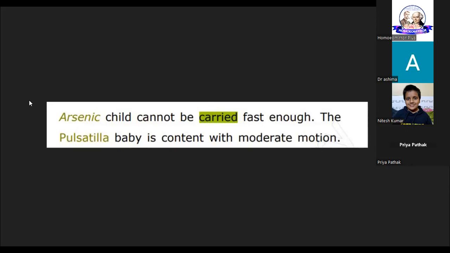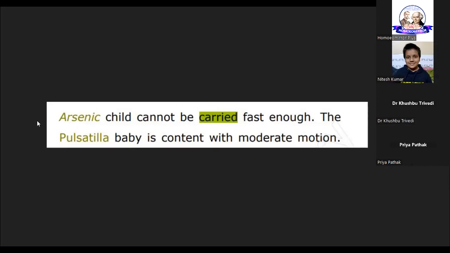Slow, in what? Arsenic is in fast, sir. Arsenic is in fast, okay. What I'm saying is, in slow there is only Pulsatilla, sir. In fast there is Arsenic, Bael, Bromium, Rhus tox and Rumex. In slow there is Pulsatilla. Yes, sir.